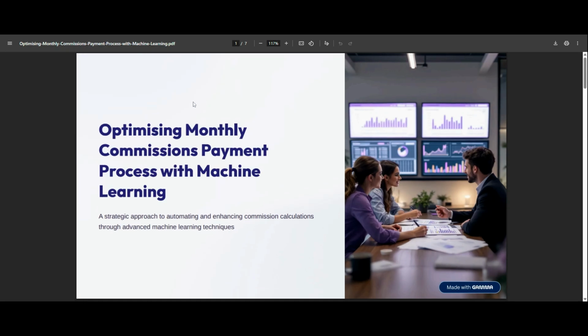Okay, so this is my assignment for my Managing Machine Learning Projects course. In this, we're going to look at optimizing the monthly commissions payment process with machine learning. The business that I'm going to be talking about,